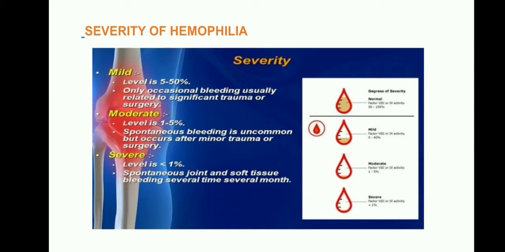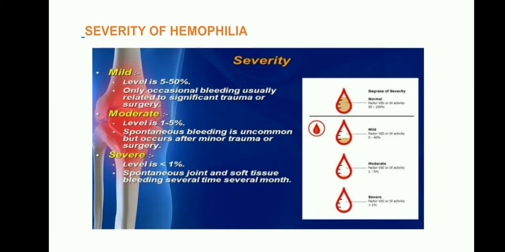If any cut or trauma is there, only then bleeding will occur. In other conditions the bleeding is not there. In moderate conditions the level is 1 to 5%, and spontaneous bleeding is uncommon but occurs after minor trauma or surgery.